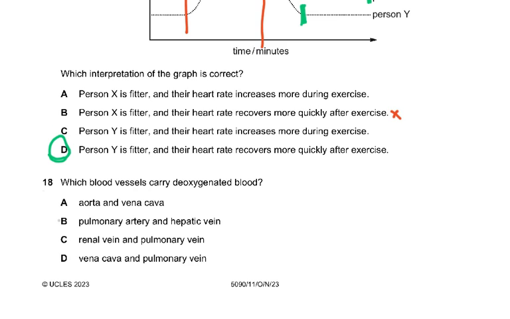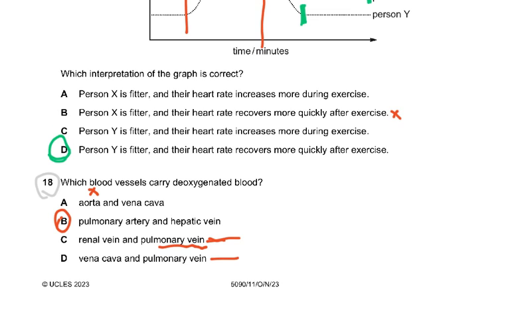Question number 18. Which blood vessel carries deoxygenated blood? Well, it has to be pulmonary artery and hepatic vein. You see, aorta carries oxygenated blood. Renal pulmonary vein carries oxygenated blood. Why? Because it's returning the oxygenated blood from the lungs to the heart. And vena cava, pulmonary vein is oxygenated blood.